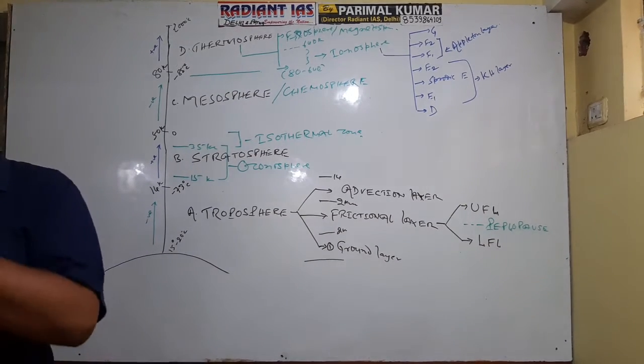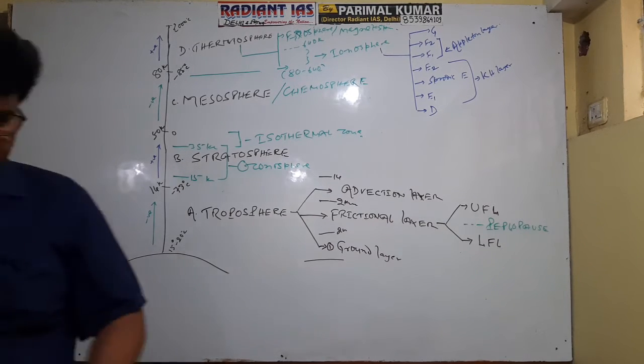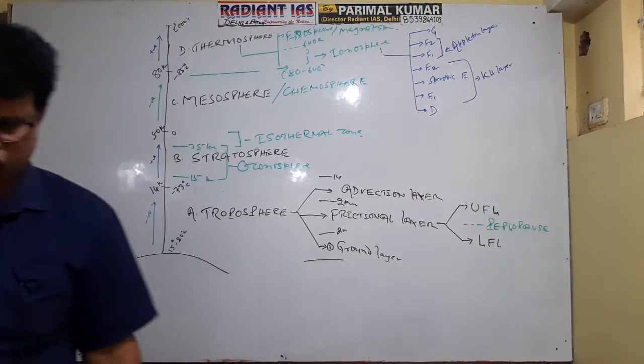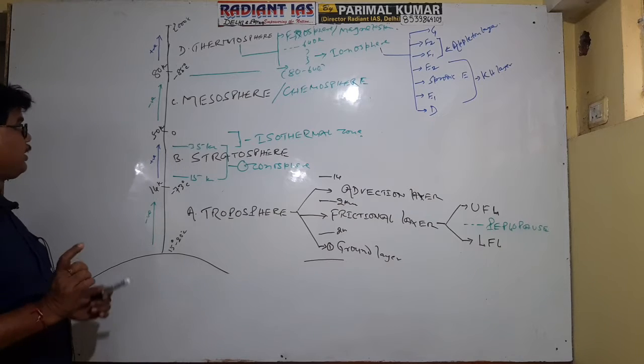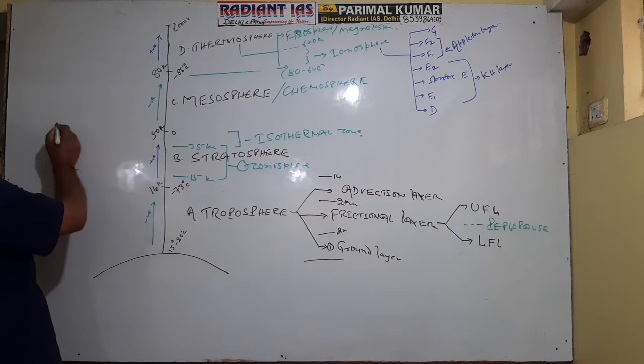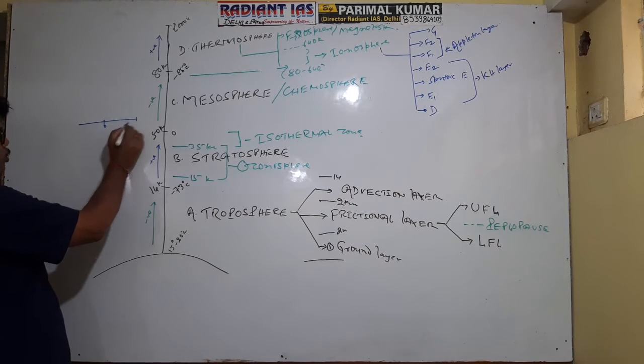Okay? Troposphere is the lowest part of Earth atmosphere. It is clear now? The average thickness of this part is up to 14 kilometers. Just understand, average thickness. Suppose this is the part of the Earth's surface. This is equator and this is pole, North Pole and South Pole.